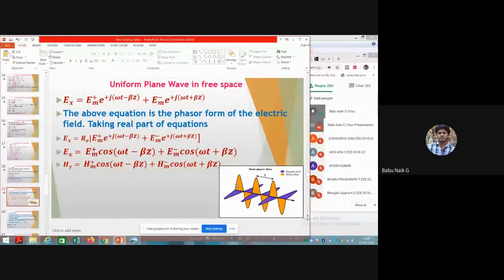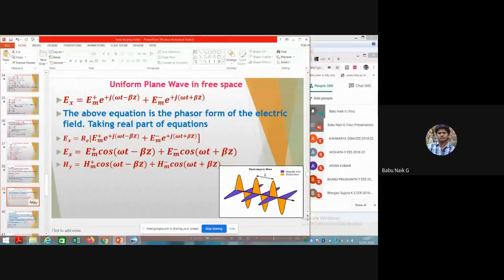So having this complete wave travelling, we need to calculate the velocity of the wave that propagates in any medium. Then we have to see the wavelength in the material.